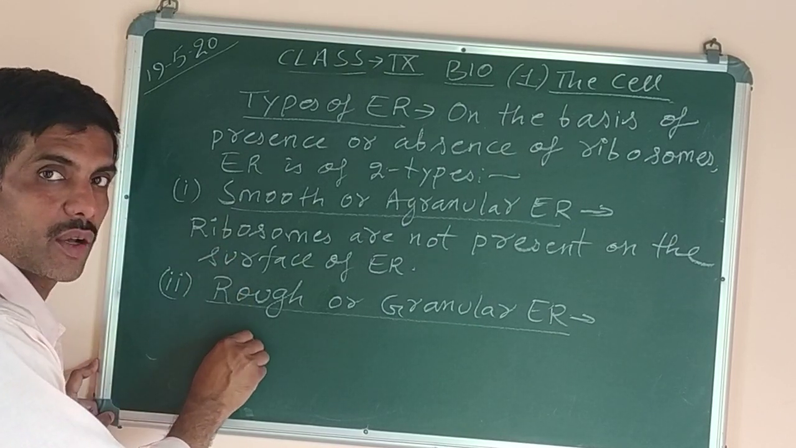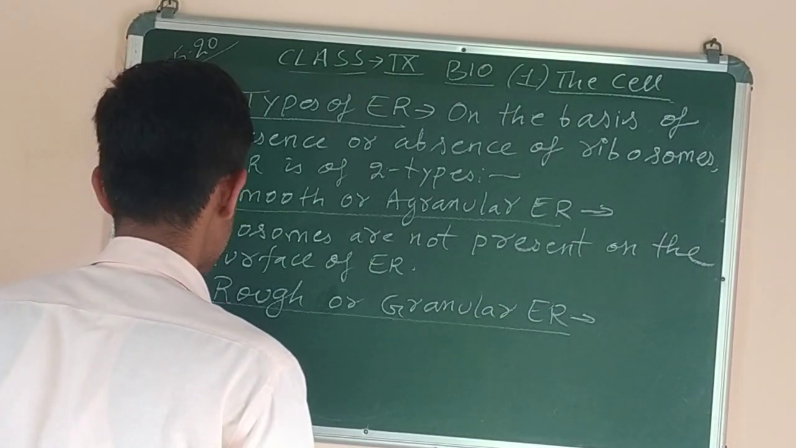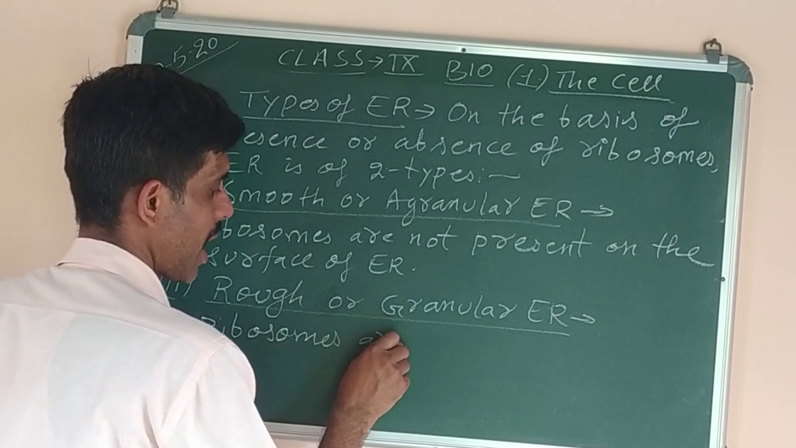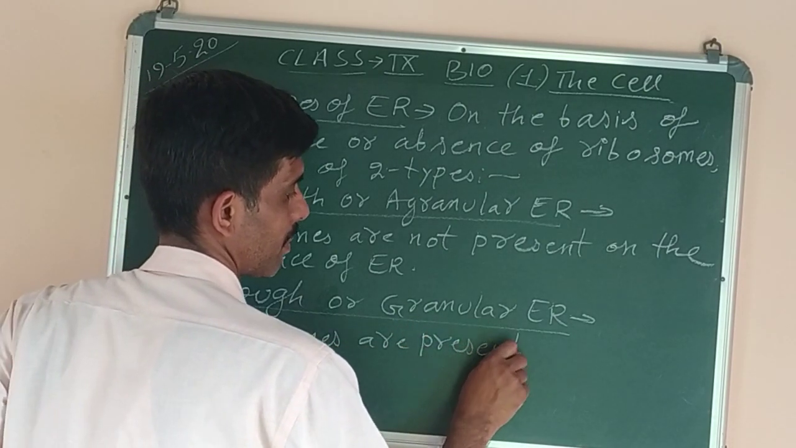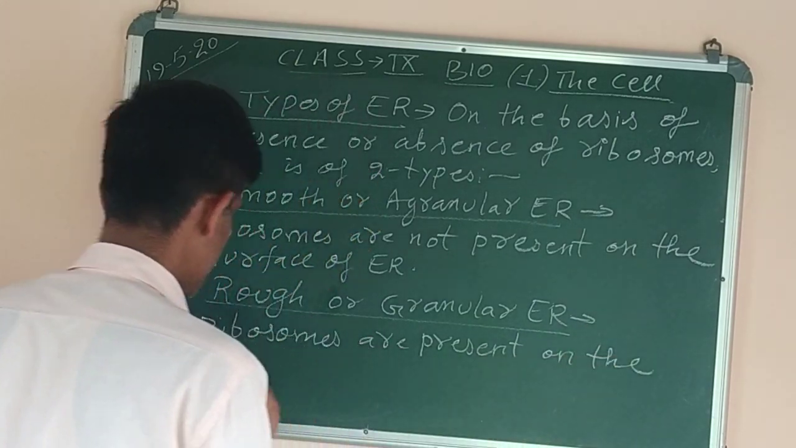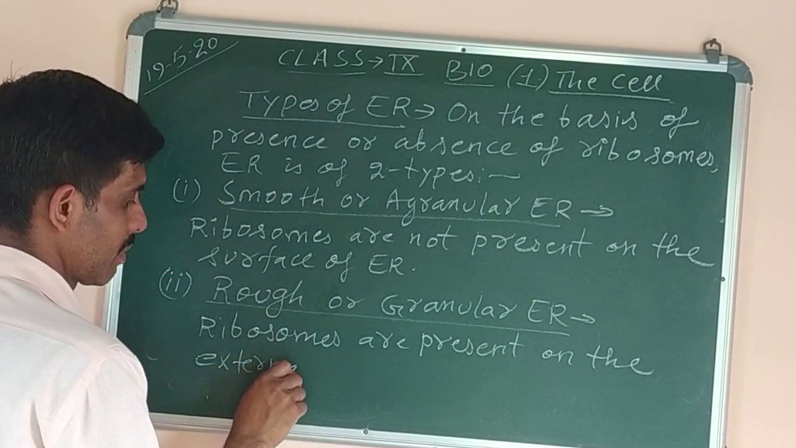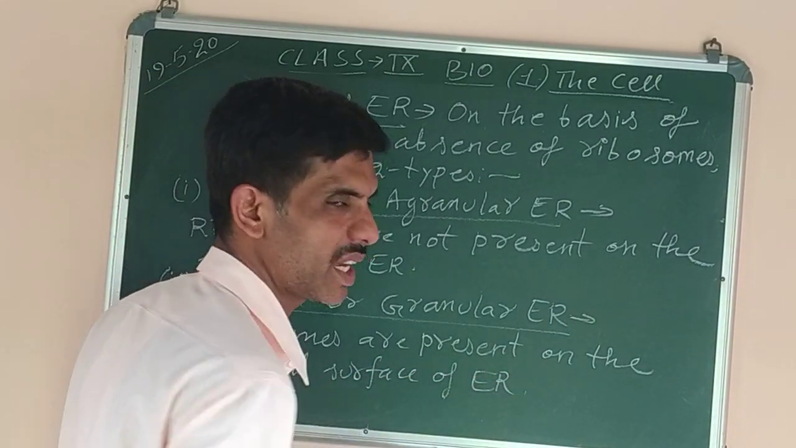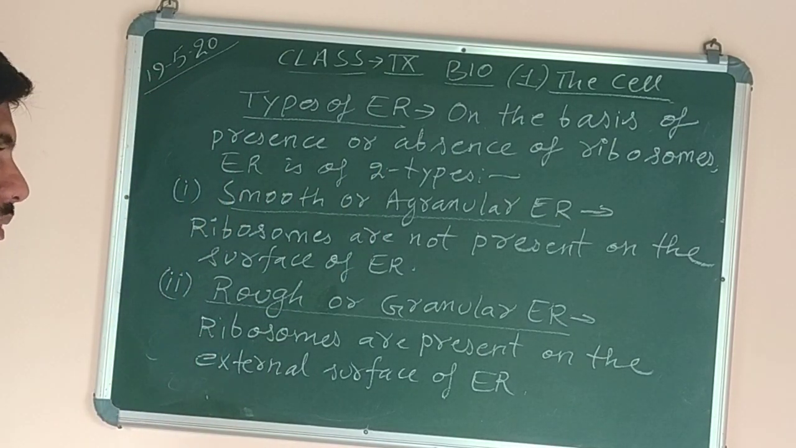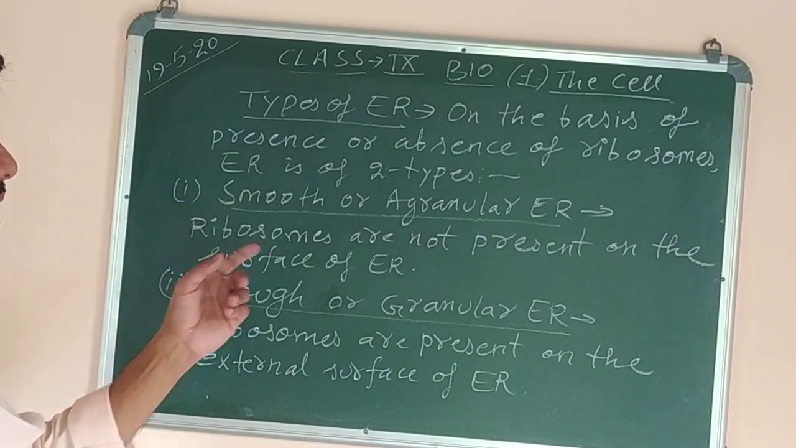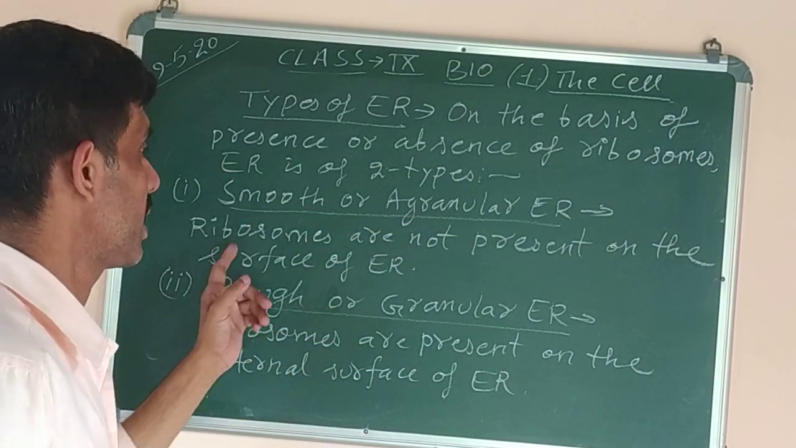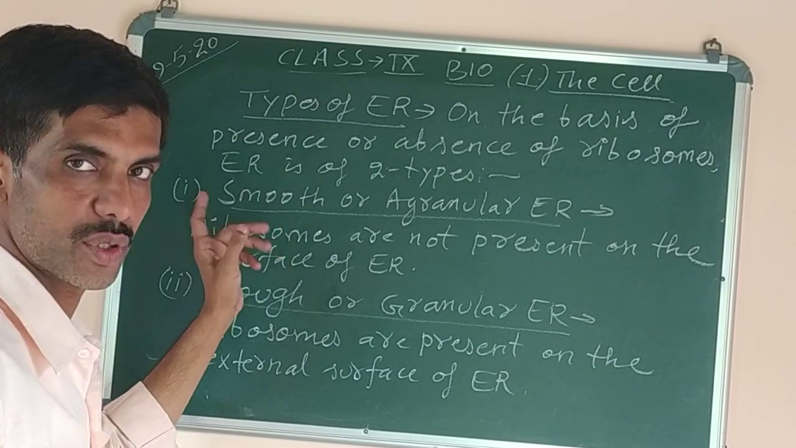Now what is rough or granular endoplasmic reticulum? Such endoplasmic reticulum that contains ribosomes on its external surface. Ribosomes are present on the external surface of endoplasmic reticulum, giving it a rough appearance. That's why it is called rough endoplasmic reticulum. So there are two types on the basis of presence or absence of ribosomes. If ribosomes are present, it is called rough. If ribosomes are absent, it is called smooth endoplasmic reticulum.